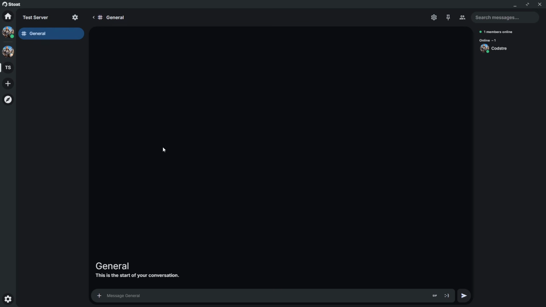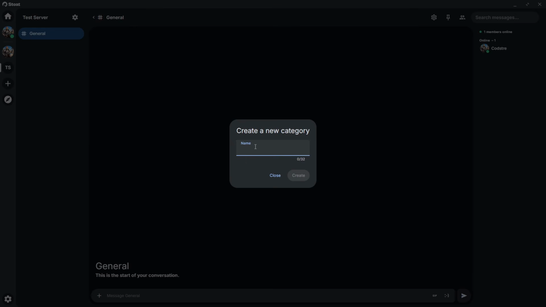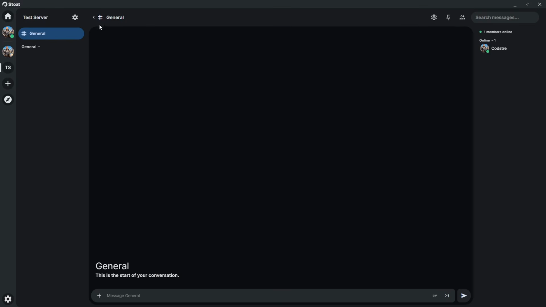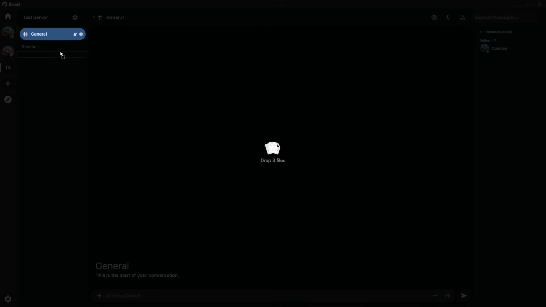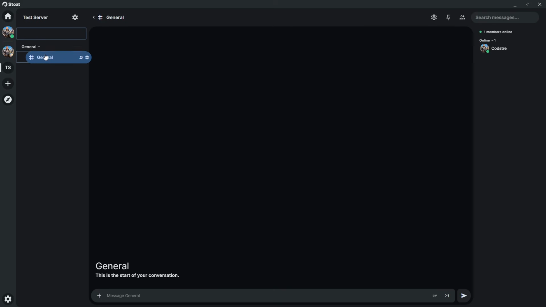The biggest thing is it is very similar to Discord, but it does not have nearly as many features at all. It is very, very limited on what you can do. Of course, you do have your profiles, your channels and your categories. So if we create a category, we're just going to name this General. You can drag this and then left click again and it puts it into that. Oh, it's because it's the only one.